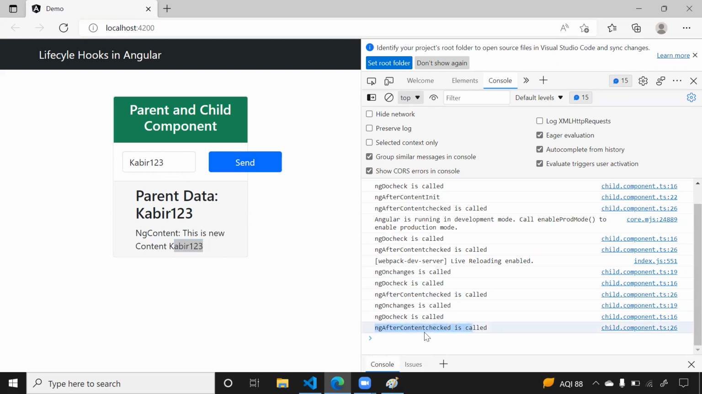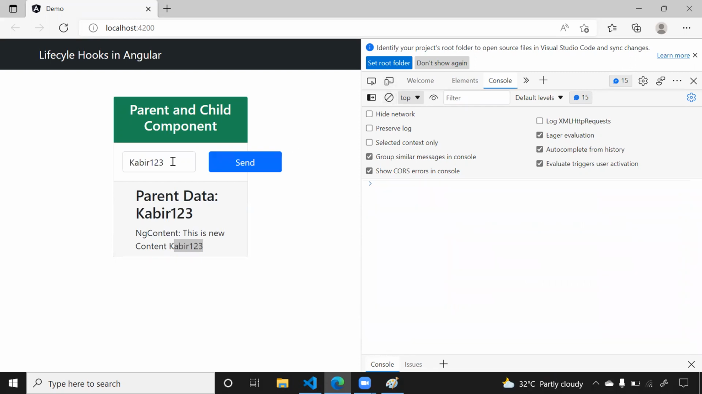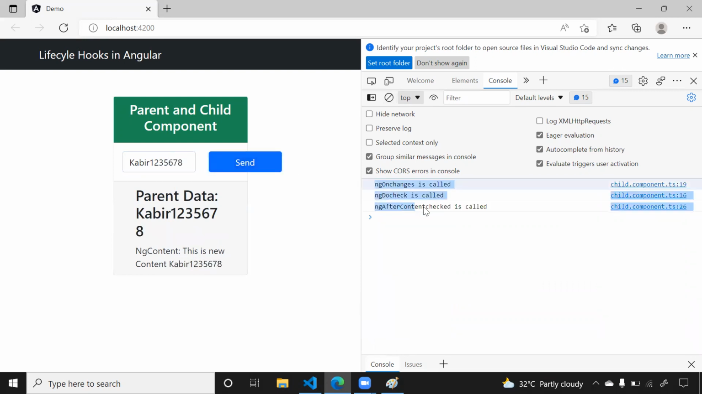Whenever your content is updated inside ng-content, ngAfterContentChecked is called. So let me remove this again. If I write here 4, 5, 6, 7 and click on send, now see only three methods are called. ngOnChanges is called because the input got updated. ngDoCheck is called because whenever the component gets updated, it is called by default. And ngAfterContentChecked is called because you have updated some content in the ng-content. This is how it is called.